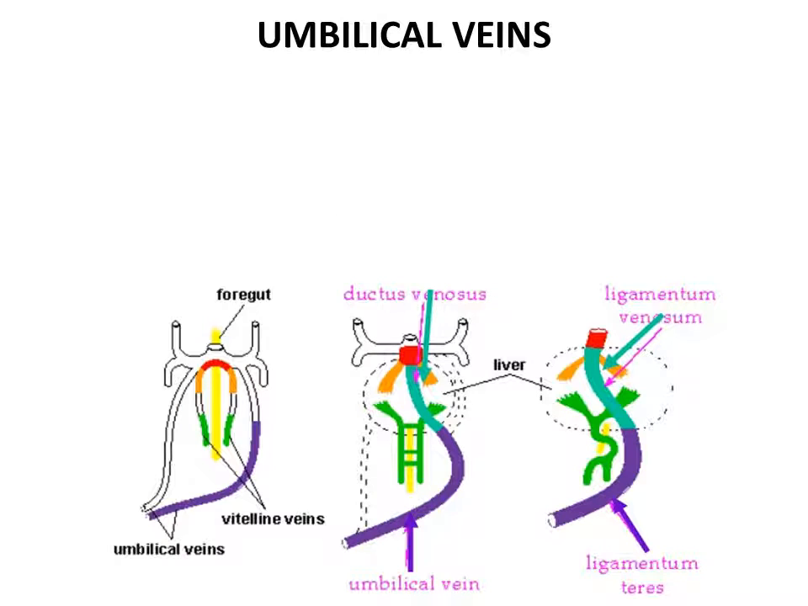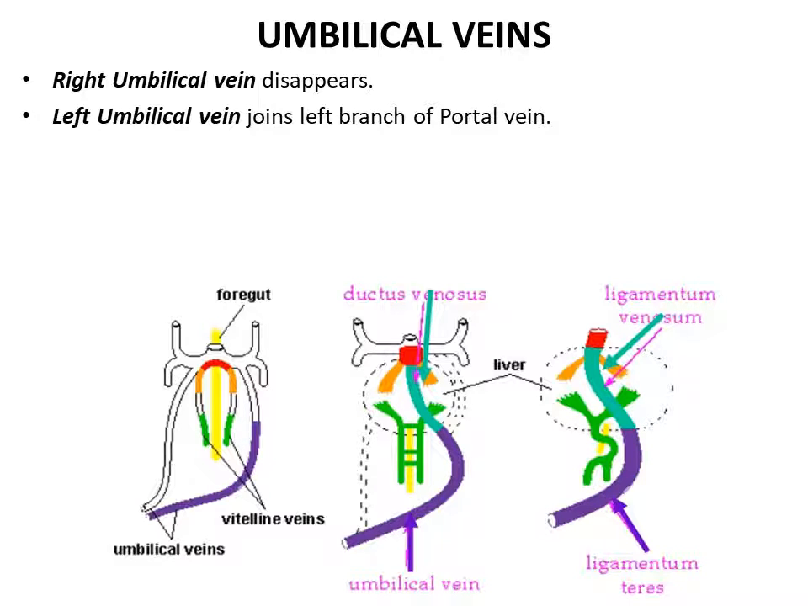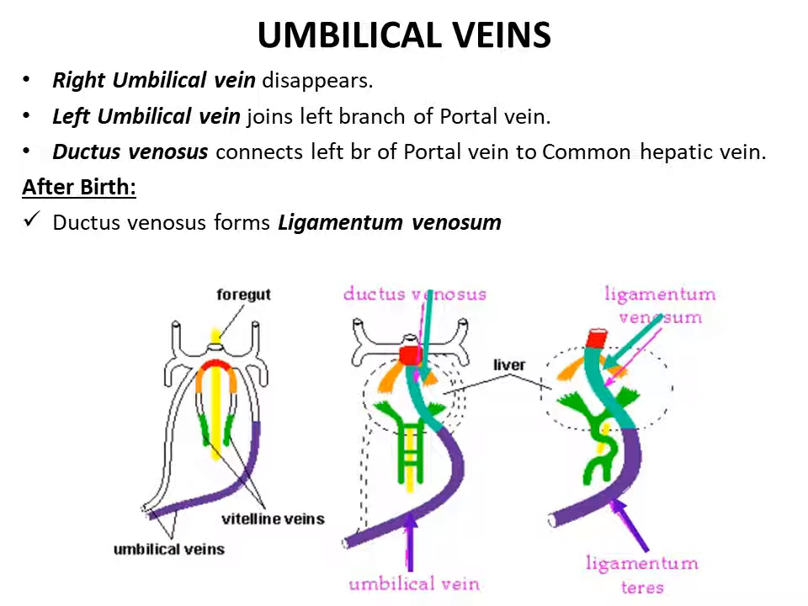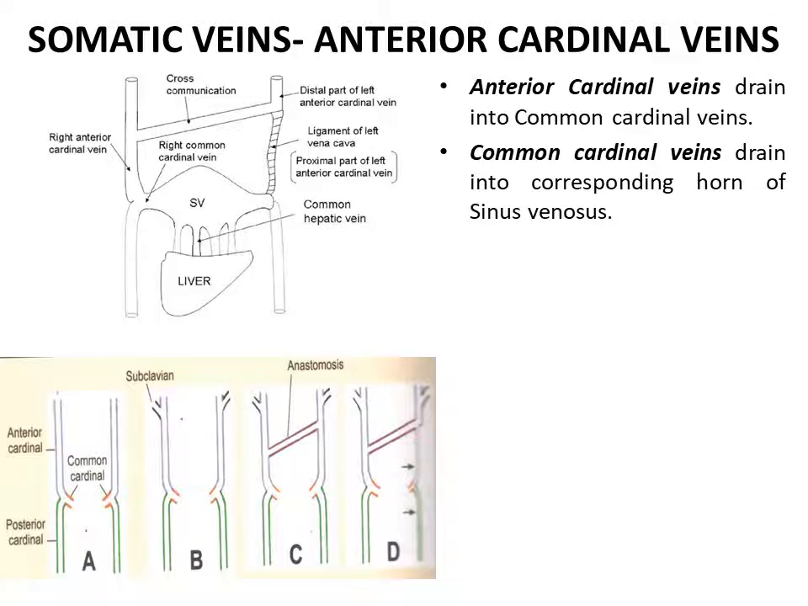The umbilical veins: the right umbilical vein disappears, the left umbilical vein lives. The left umbilical vein joins the left branch of the portal vein, and a ductus venosus is the channel which connects the left branch of portal vein to the common hepatic vein. After birth, the ductus venosus forms the ligamentum venosum, whereas the left umbilical vein forms the ligamentum teres of the liver.